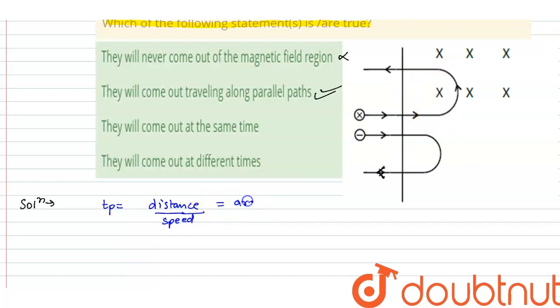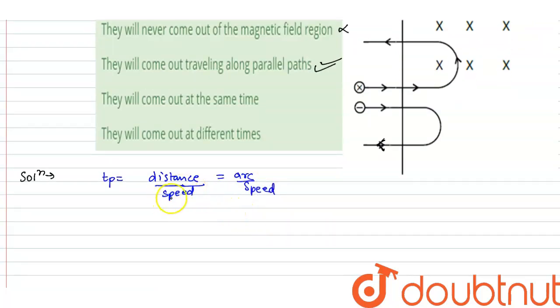So arc upon speed. The arc will be equal to angle into radius, divided by speed. So the angle will be 2 theta.